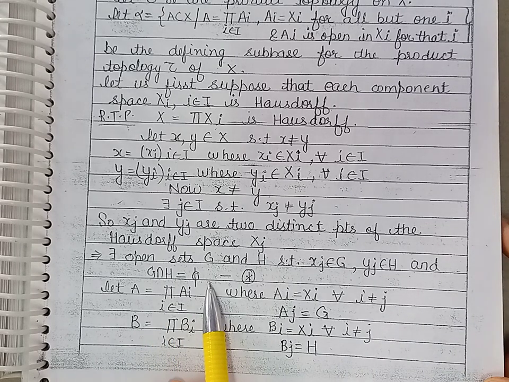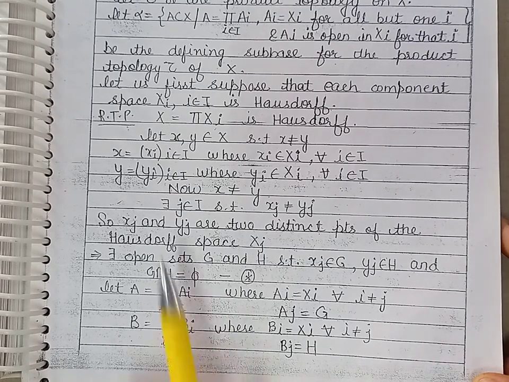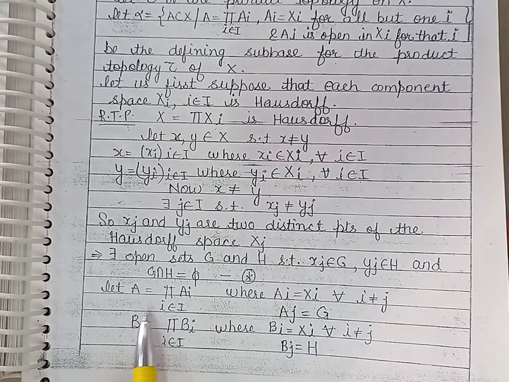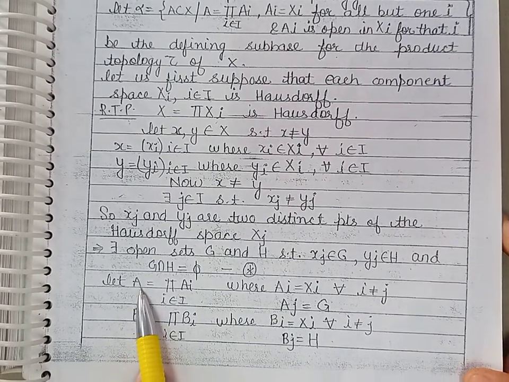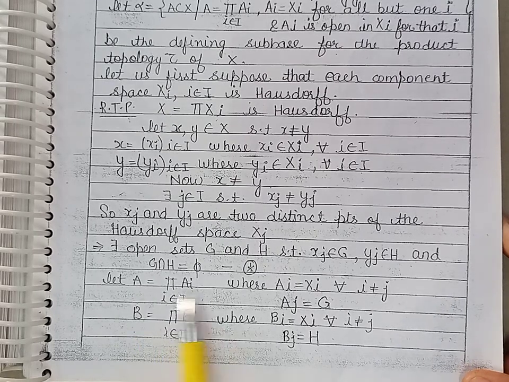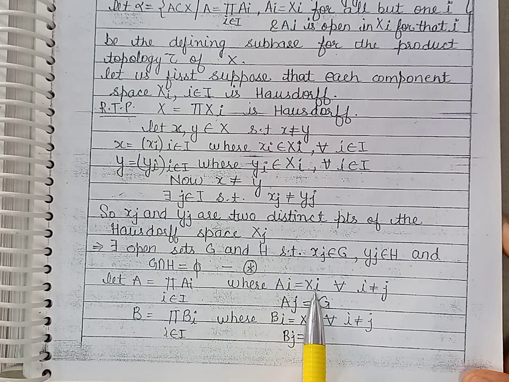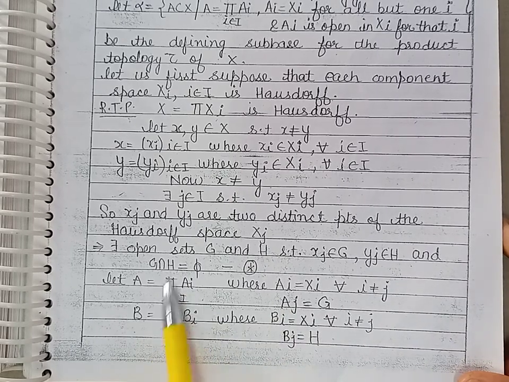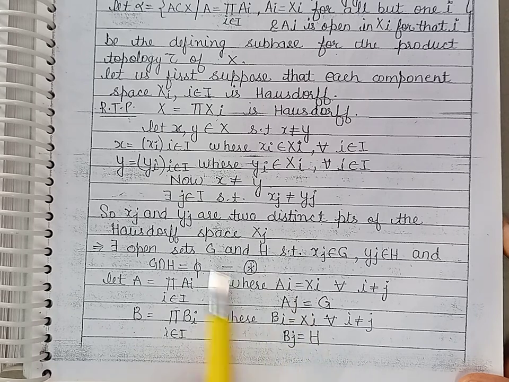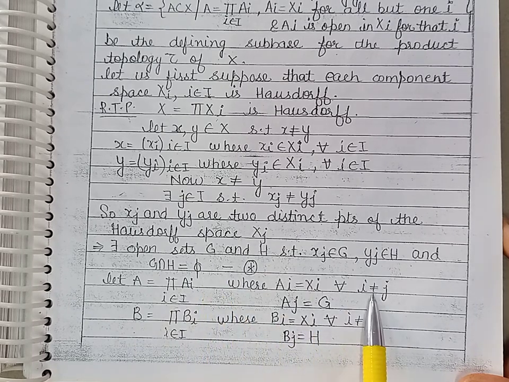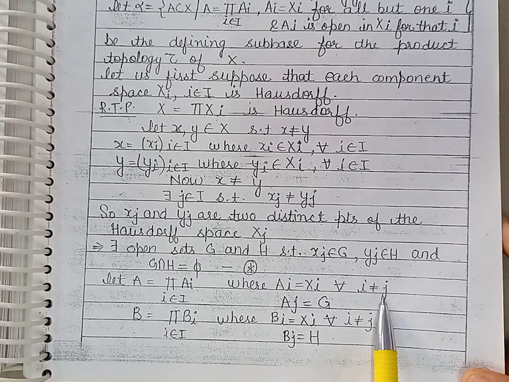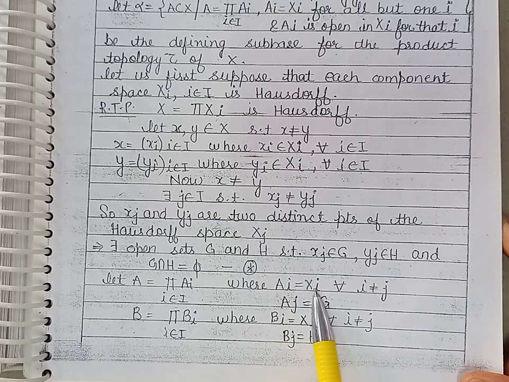Now we are to find the disjoint neighborhoods of the elements x and y. So let us form sets of the form of products. Let us define A equal to the product of Ai, where Ai is equal to Xi for every i different from j, and Aj is equal to G. It means in this product, at the jth coordinate we have defined this set, and for all the other coordinates, when i is not equal to j, we have defined Ai equal to Xi.